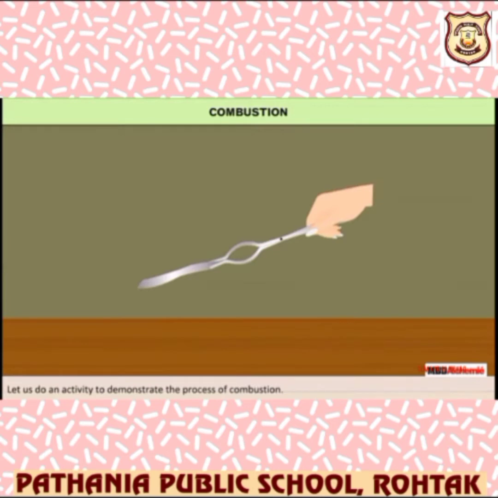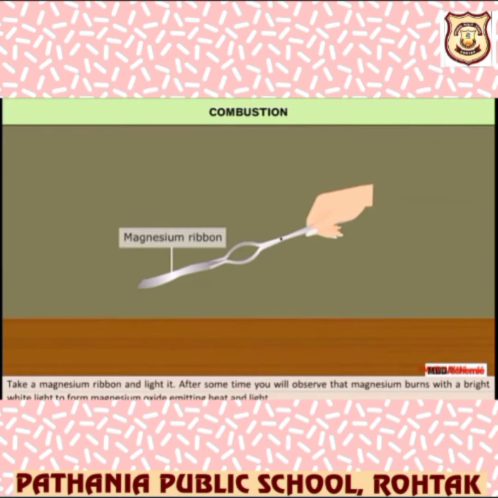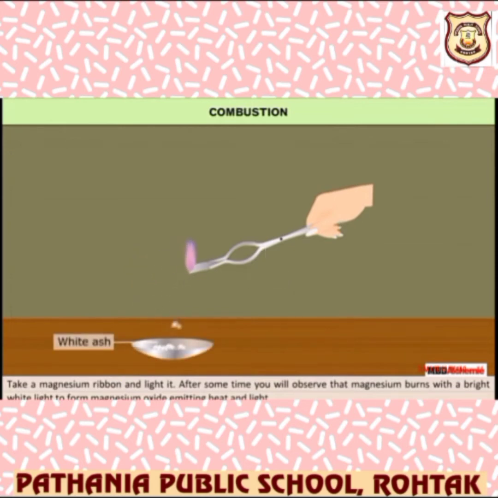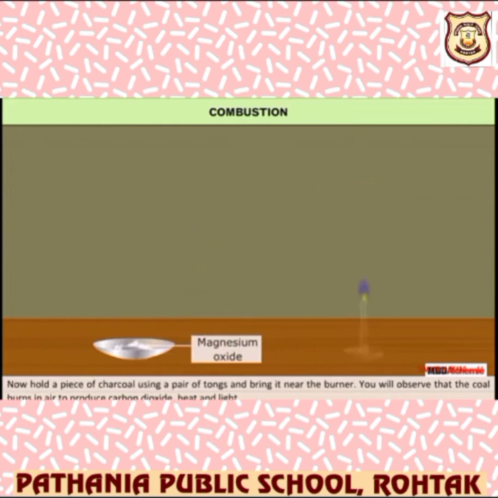So let us take an activity to demonstrate the process of combustion. I've taken a magnesium ribbon, held it with tongs, and I'm putting it on the flame. What will happen? It will start burning, leaving behind white ash, which I've collected in the watch glass, and it gave a lot of heat and light.